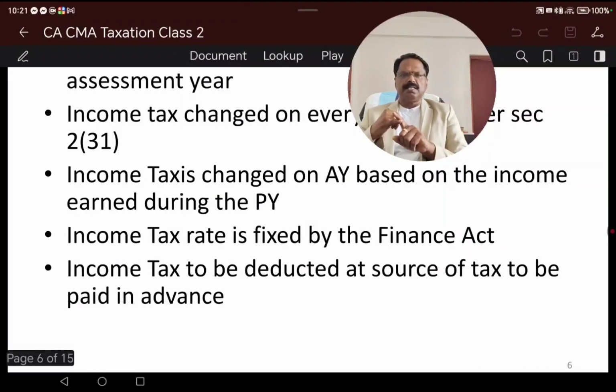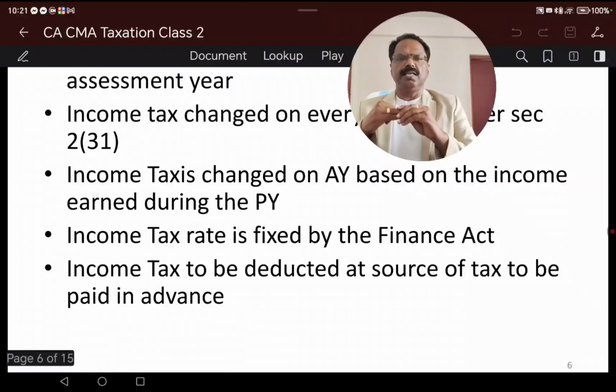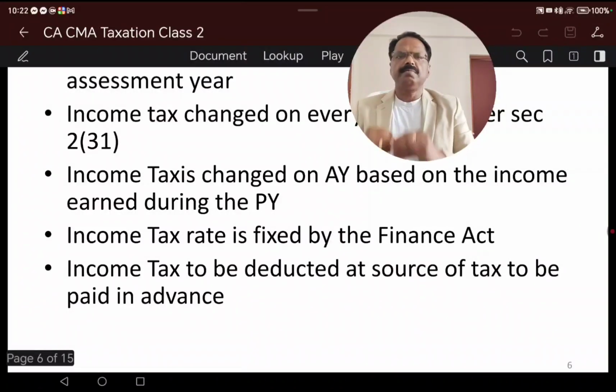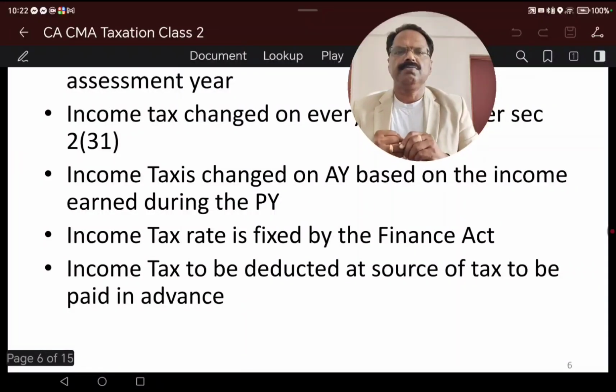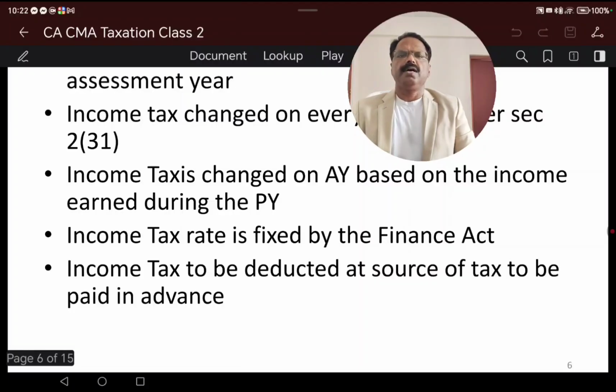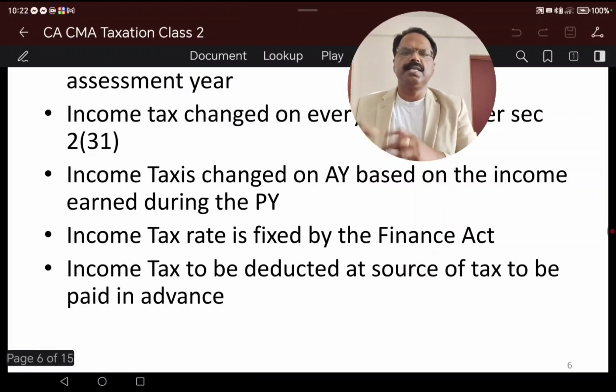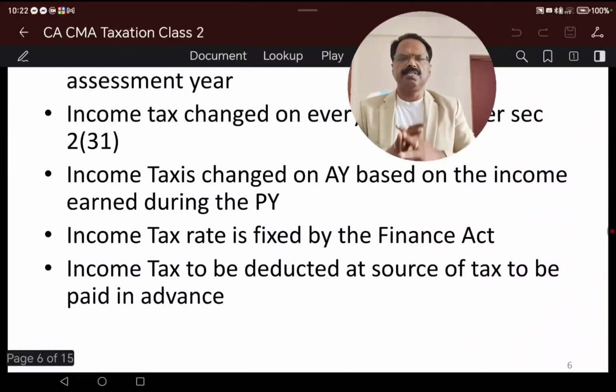Repeat it. Income tax is charged on the total income of a person. Income tax is charged on all the persons as per section 3. Income tax is charged on the total income earned during the previous year, which is taxed in the assessment year. The income tax rate follows the Finance Act of each year, and income is to be deducted at source or paid in advance. 5 points only. I will repeat once again.